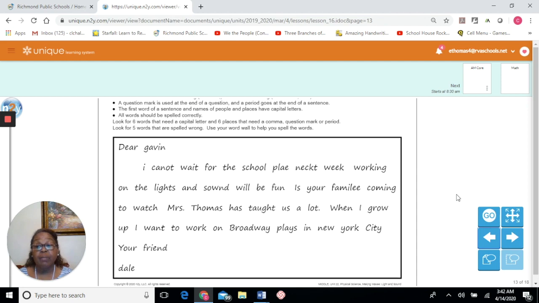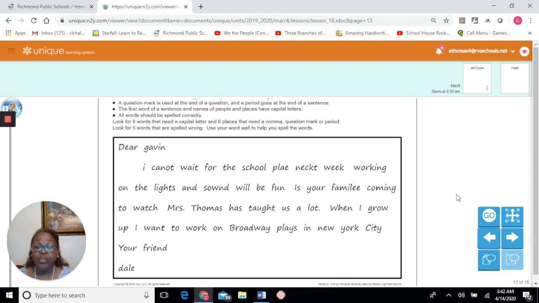So, as you can see, as I read that, this was not a very clear letter, and it isn't clear because there's no punctuation and there's some words that I spell incorrectly. So I'm not quite sure if I said all the words right. So we need to edit this. Edit means that we're going to change it. We're going to check it for punctuation, capitalization, and spelling.